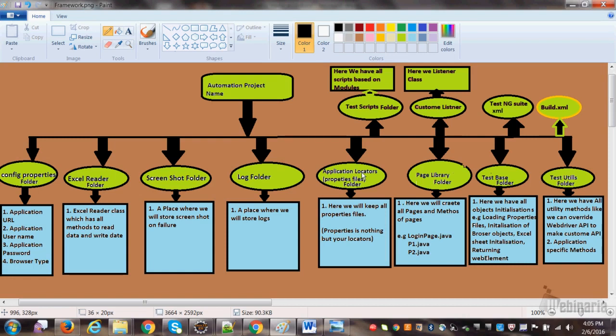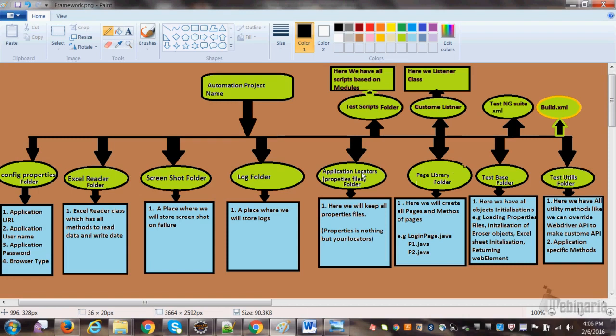And locators can be kept either in the properties file or in the script itself. I always prefer to keep them in the properties file. Why a properties file? You'll come to know in my future video. The properties file is very important. Whatever locators you write, XPath, CSS, ID, name, text, a lot of things, you can write to a properties file.